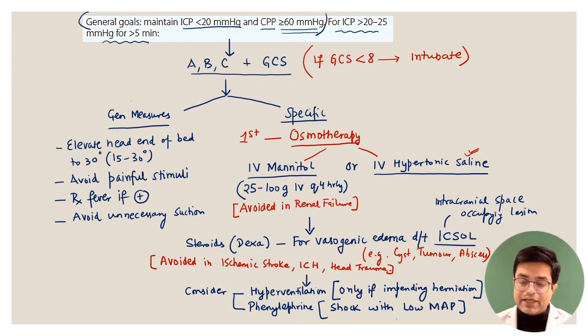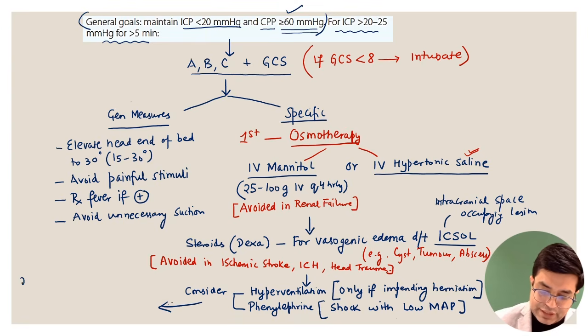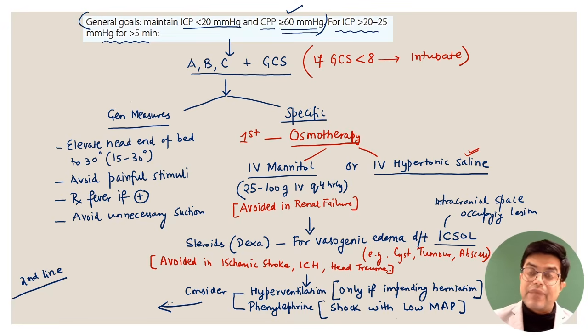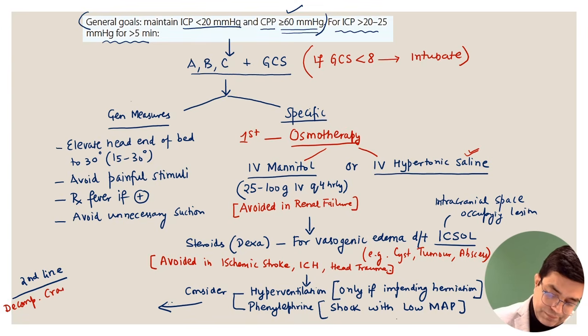You should always target that the cerebral perfusion pressure should be equal to or more than 60 millimeters of mercury. And still, if the patient is not improving, you will take up the patient for second line agents. What are the second line agents you can consider? Second line agents will include planned neurosurgery, urgent neurosurgery. You can go for decompressive craniectomy.